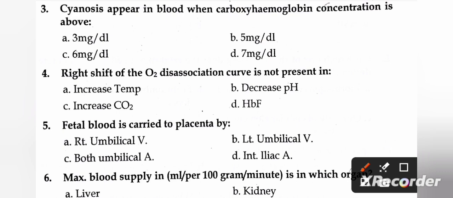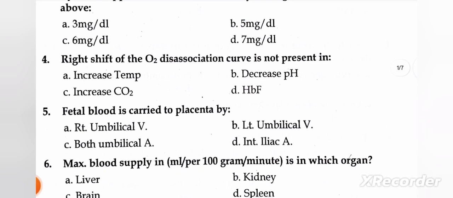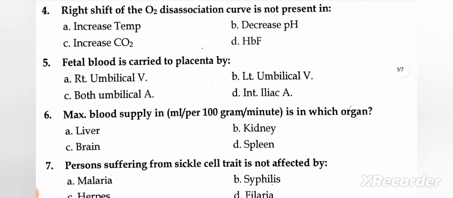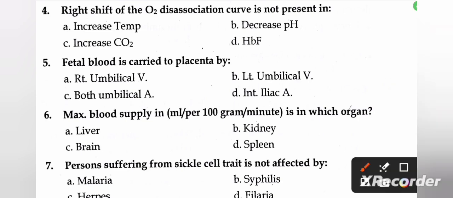So the right answer is B, 5 mg per dl. Next question: right shift of the O2 dissociation curve is not present in: increased temperature, decreased pH, increased CO2, and HbF. Right one is